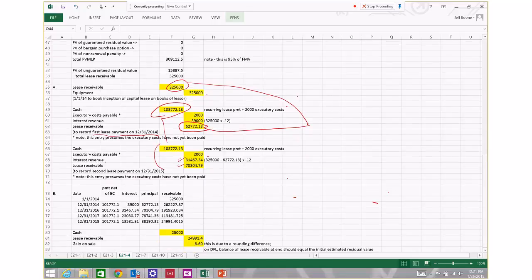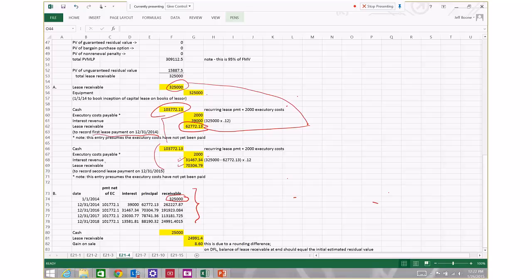And so we're asked to prepare the journal entry related to that. To do that, what you really have to do is set up an amortization schedule that amortizes the lease payments out over the lease term. So like any amortization schedule, you set up the carrying amount of the obligation at the beginning of the period.